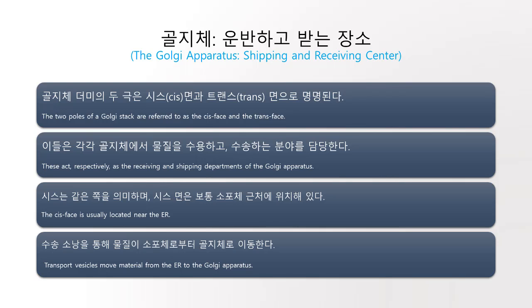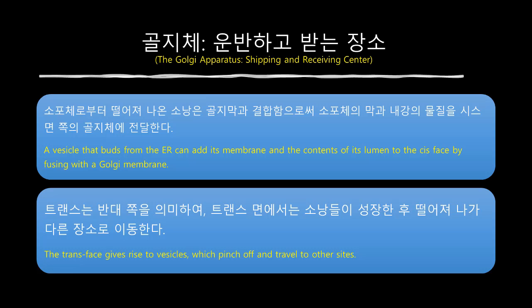The two sides of a Golgi stack are referred to as the cis face and the trans face. These act respectively as the receiving and shipping departments of the Golgi apparatus. The term cis means on the same side, and the cis face is usually located near the ER. Transport vesicles move material from the ER to the Golgi apparatus. A vesicle that buds from the ER can add its membrane and the contents of its lumen to the cis face by fusing with a Golgi membrane on that side. The trans face on the opposite side gives rise to vesicles that pinch off and travel to other sites.